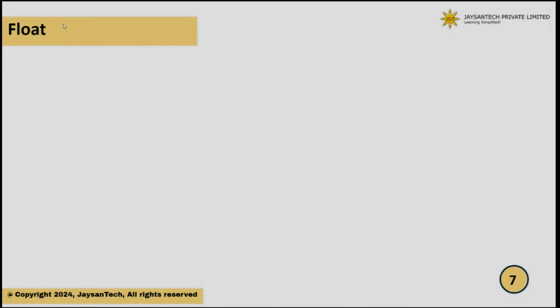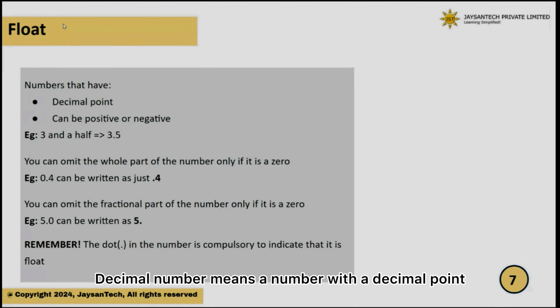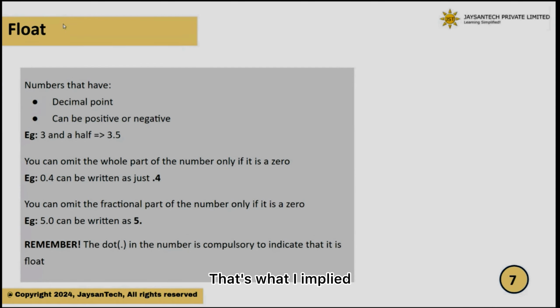Now next is the float data type. A float data type is nothing but a decimal number. Decimal number means a number with a decimal point. That's what I imply. So it will have a decimal point, and again this can also be positive or negative. For example, when I say 3.5, how will we write it in maths? 3 plus 0.5. So this is a float number system in Python.